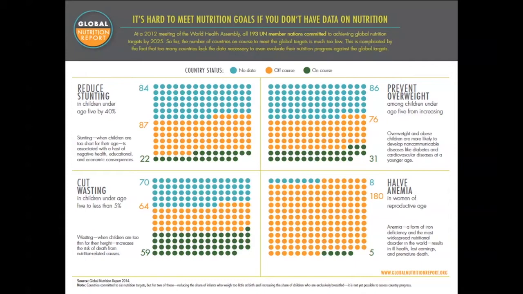The only indicator that has data is essentially anemia. And you can see that the orange dots are telling you that many of these countries, out of the 193 that have ratified these nutrition targets, are actually not on course. So that's something to think about. One of the big comments that comes up in pretty much many applied nutrition and programming meetings is that we really need data at the global level and at the country level, and data that's collected on a regular basis for us to understand whether these countries are achieving their targets or not.